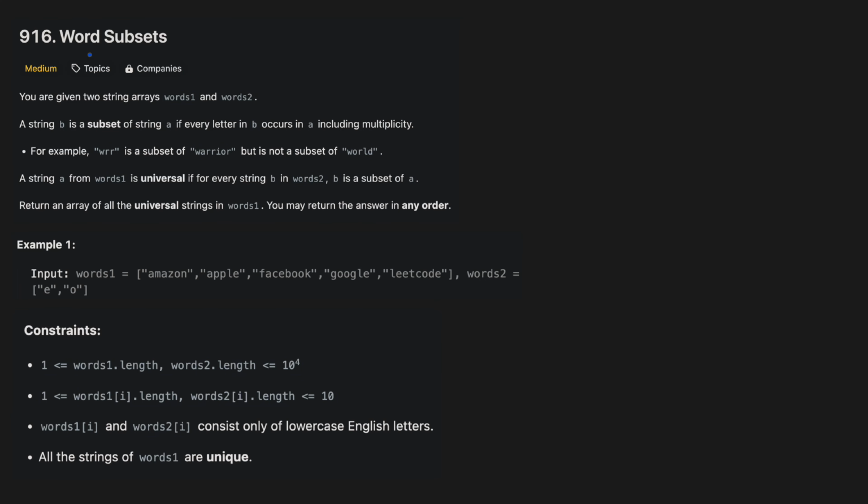Hello everyone, welcome back. Let's talk about another medium problem on Leetcode today, word subsets, Leetcode 916.